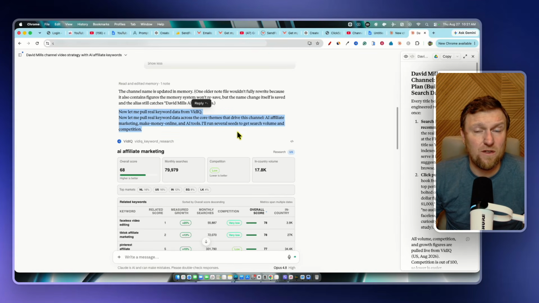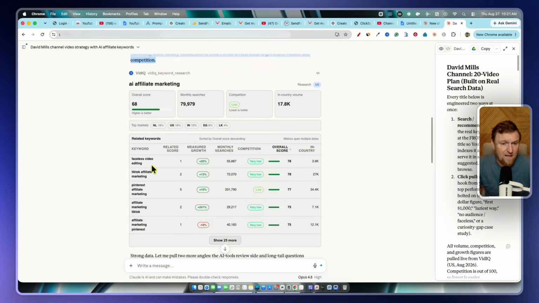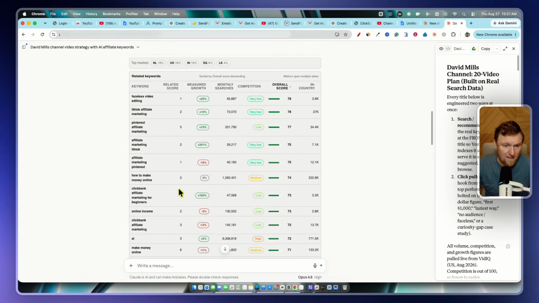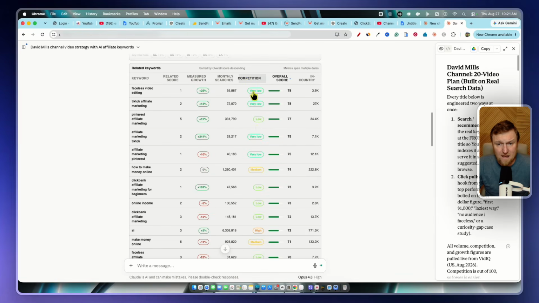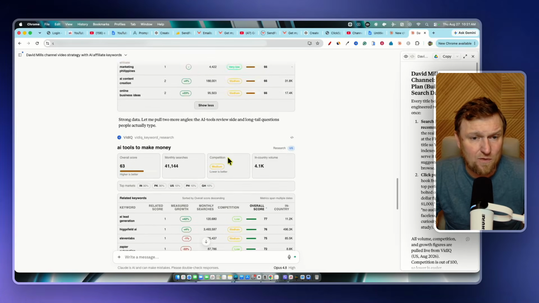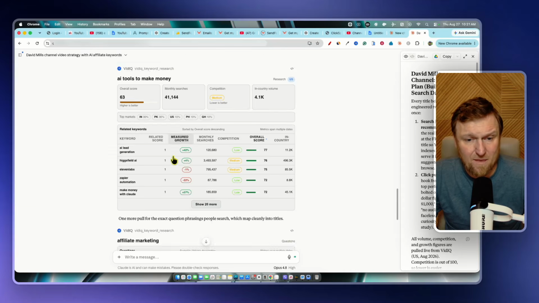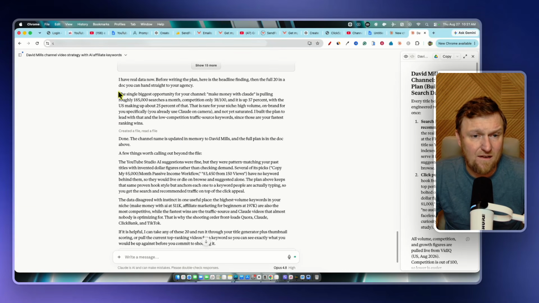So now we're going to get real search queries and keywords. And now we have AI affiliate marketing. That one's really big right there. And it pulls a bunch more. Like, look at all these great keywords, and then it pulls the competition, and it pulls how many views it's getting and so forth. And then what we can do is come down here and it kind of pulls these buckets, AI tools for make money, affiliate marketing. And then it fully understands everything right over here.